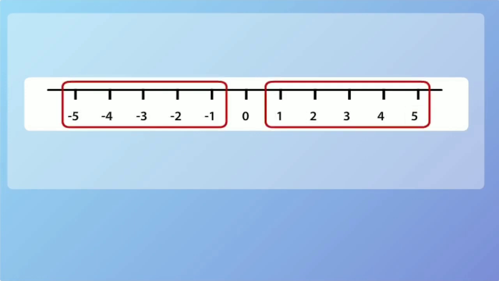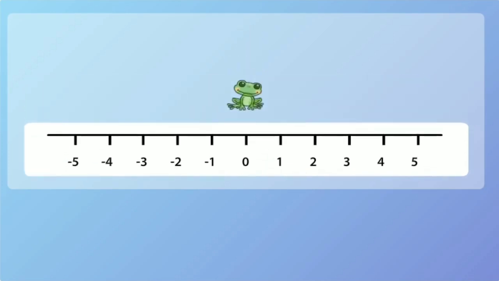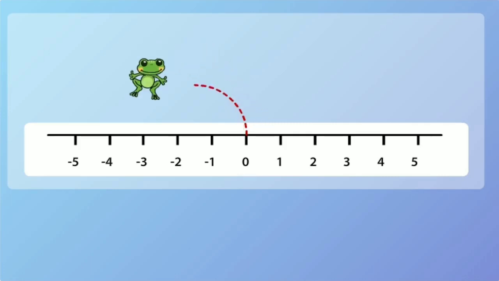The number line is divided into equal parts. So, to mark point 5 on the line, we move 5 points to the right. Let us try marking point minus 3 on the number line. The number line is divided into equal parts. So, to mark point minus 3 on the line, we move 3 points to the left.